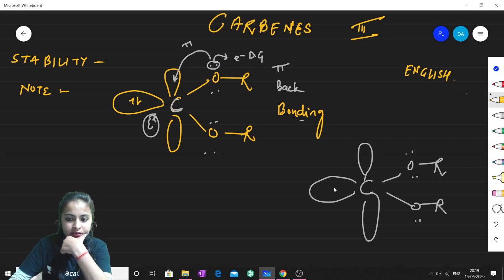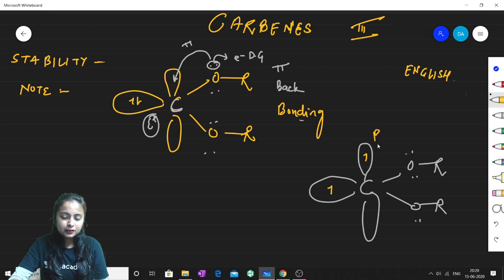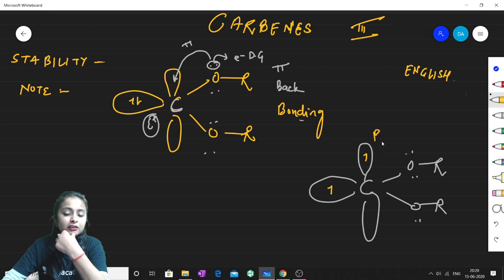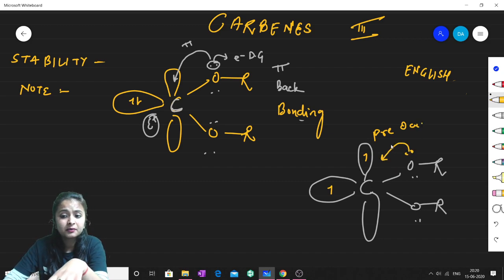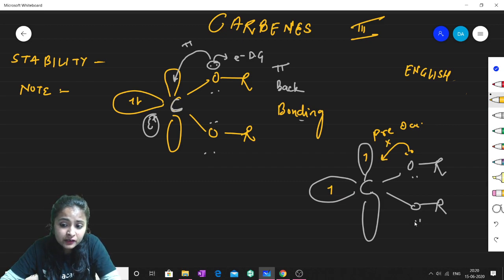Whereas if we talk about the triplet, already we have an electron like this. This p orbital is preoccupied by the electron. So if this electron wants to help this carbon, it cannot help in back donation. Why? Because there is no space. If the electron comes but there is no space in this orbital, there will be no back bonding.